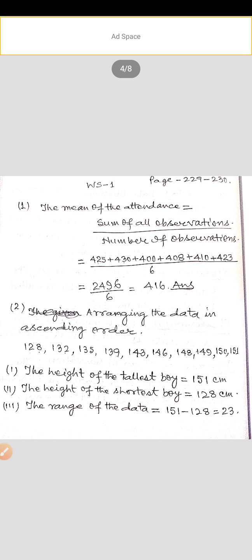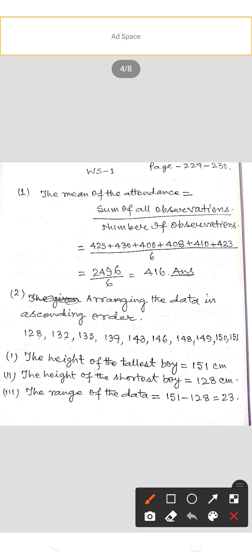The heights of 10 boys were measured in centimeters and the results were as follows: 143, 132, 149, 148, 151, 146, 135, 128, 139, 150.